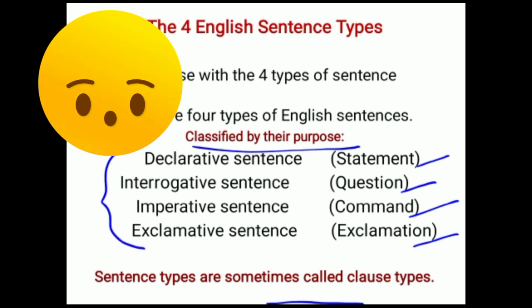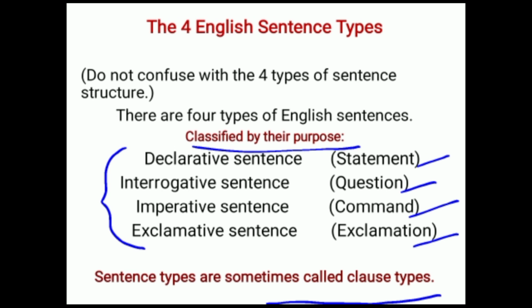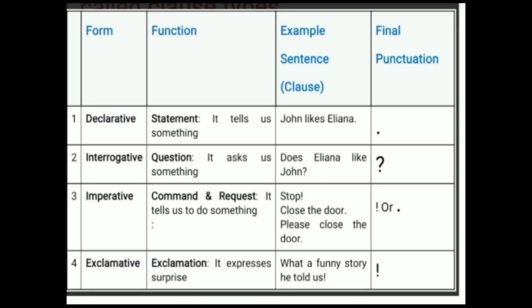These sentences are sometimes called clause types because various clauses are used here. Let's see each type in detail. Before that, let us see a column which describes the same. Declarative sentence: the form of a sentence is subject, verb and object. I will write here S, V, O: subject, verb and object. The function of this is statement.